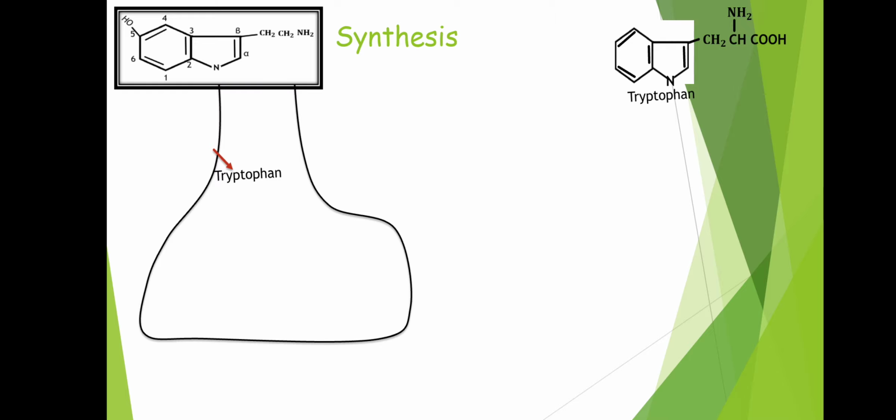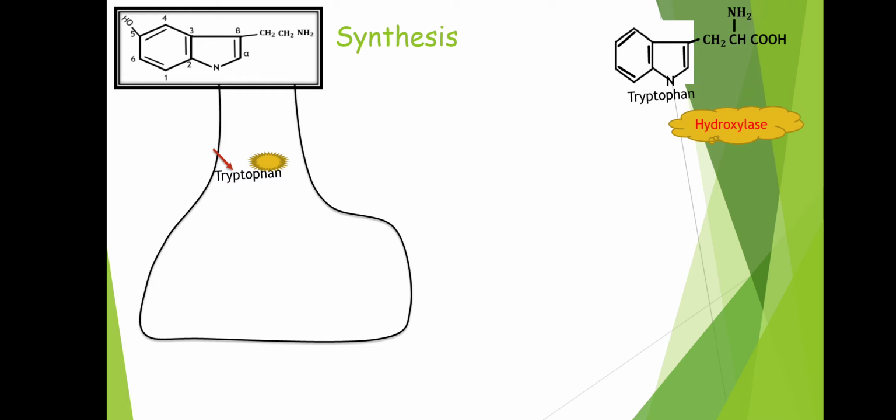Means not we should plan, but already it has been planned inside our body. So just two changes, one OH group you need to add and one COOH you need to remove, and accordingly the synthesis also takes place. Tryptophan moves inside the serotogenic nerve ending, and in the nerve ending it meets with an enzyme, and this enzyme is hydroxylase.